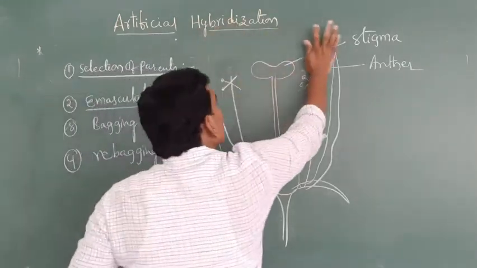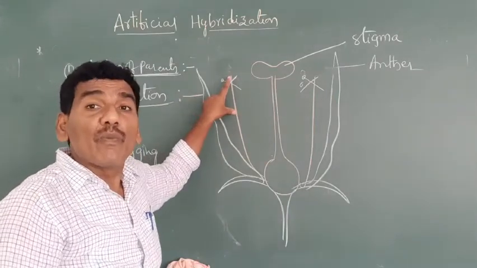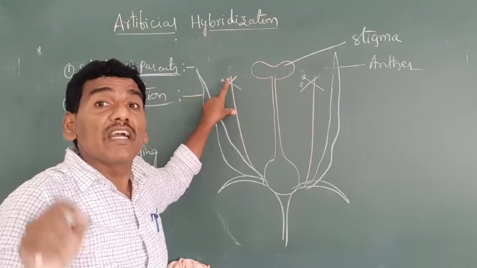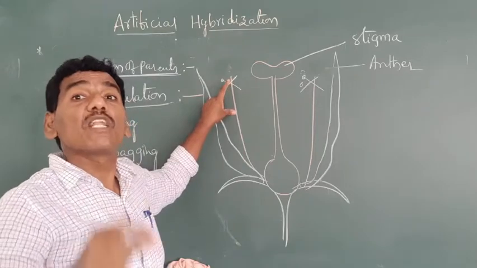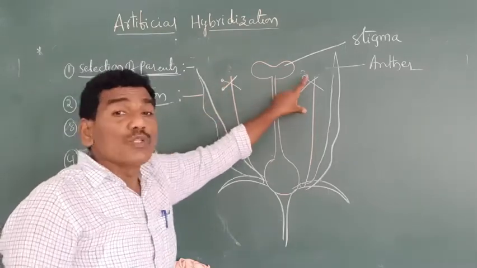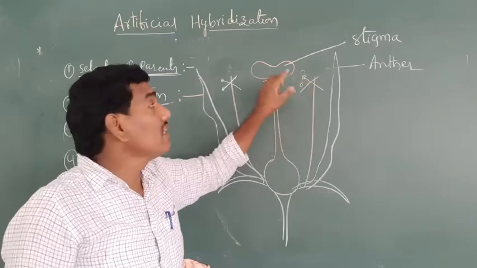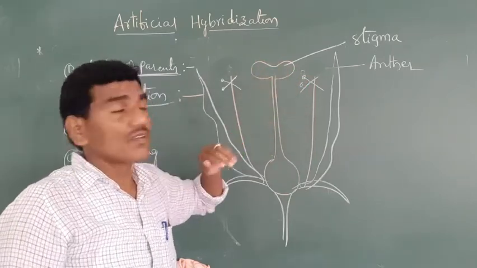Removal of anthers from the bisexual flower of the female parent when the flowers are still in bud condition is called emasculation, to prevent self-pollination. Due to the removal of the anthers from the bisexual flower, which type of pollination is prevented?